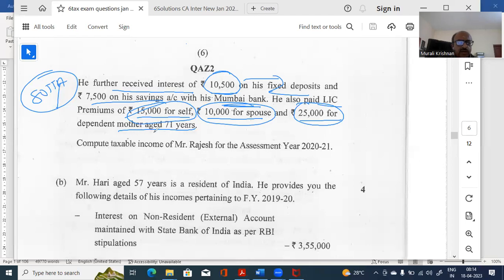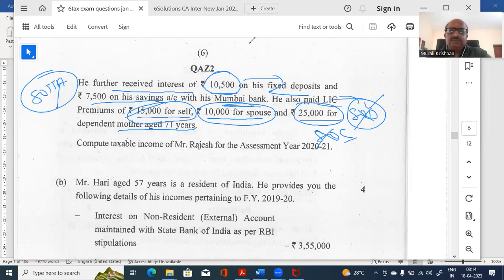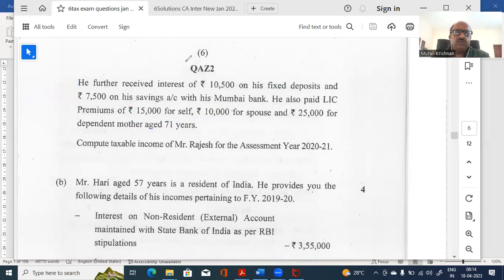Not available. So when you look at it, you will generally do it, because this is for 80D. It will be available, but not for 80C, mind you. Only for this it is available, not for this. So now compute the total income. If you look at it, this itself is a small problem in itself, the way they are asking. So let us look at the solution and see what is done.